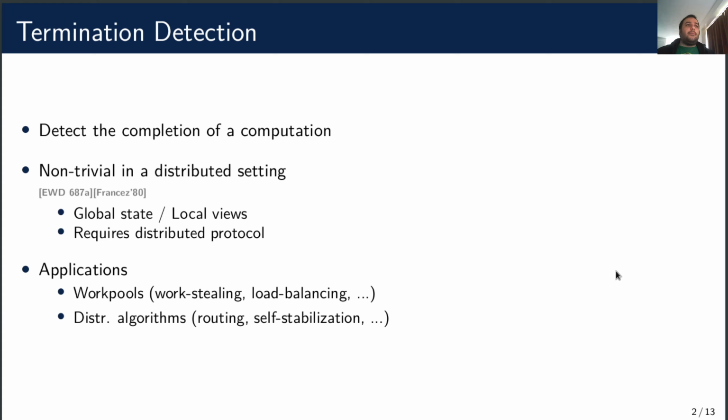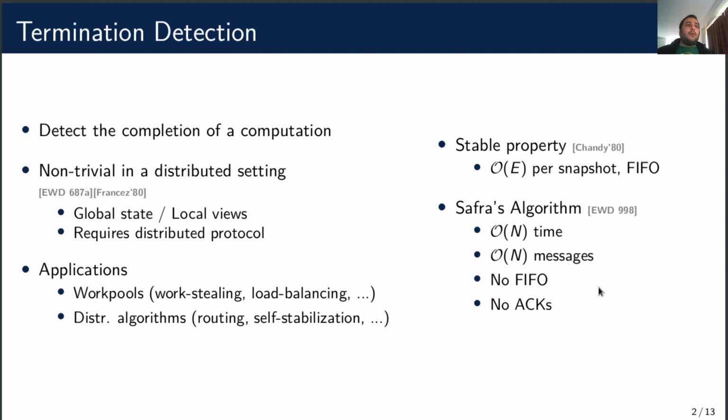to function properly. Termination can be detected by a snapshot algorithm such as Chandy-Lamport, but this is a costly solution, so specialized algorithms exist. One of them is Safra's algorithm. Compared to others, it has a low cost in time and messages and no requirement for FIFO channels or acknowledgements.